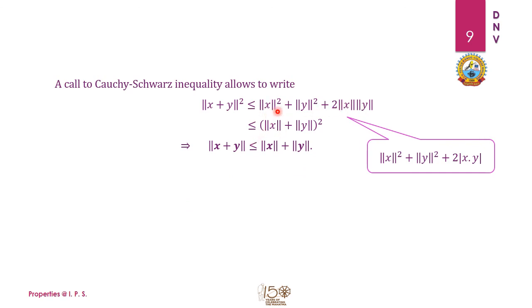So we convert these 3 terms into the perfect square of the sum of their individual norms, and if we take the square root of both sides, I can write that the norm of the sum of these 2 vectors is less than or equal to the sum of the norms of the 2 vectors x and y. So with this we are able to prove the triangle inequality for vectors in the Euclidean space Rn.